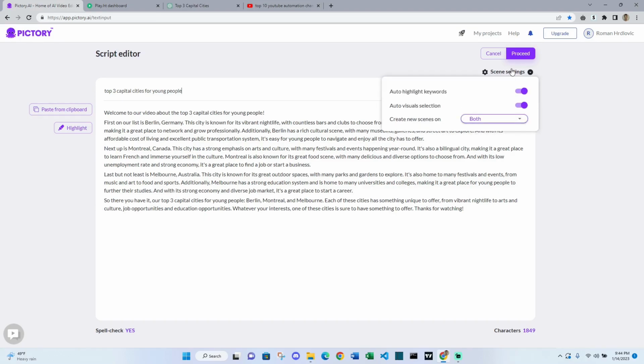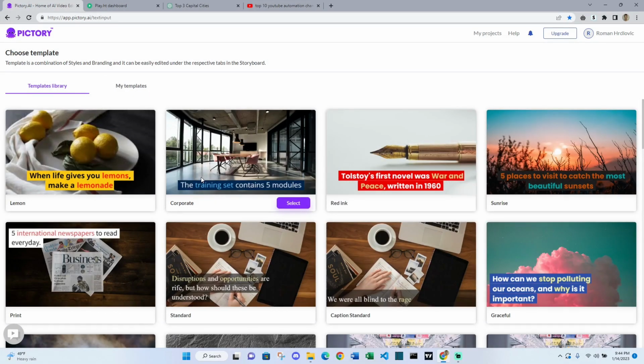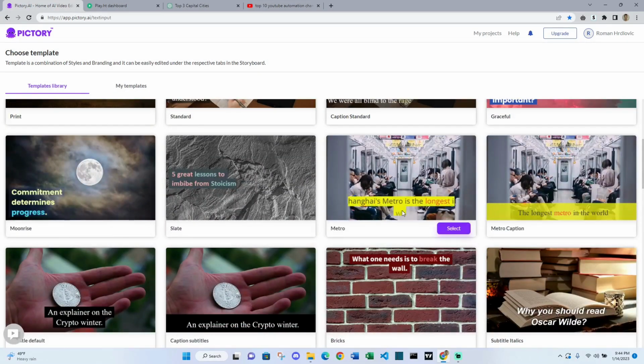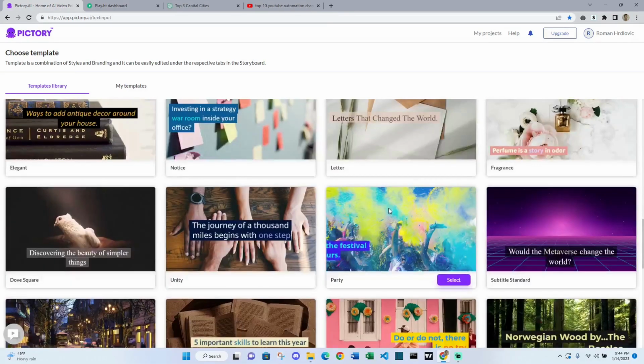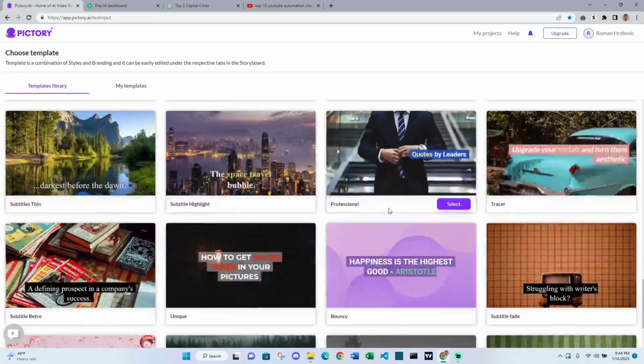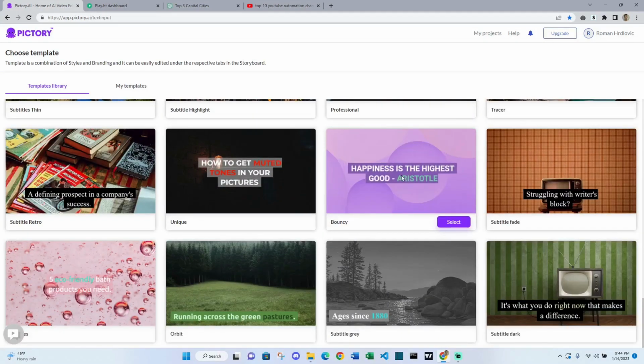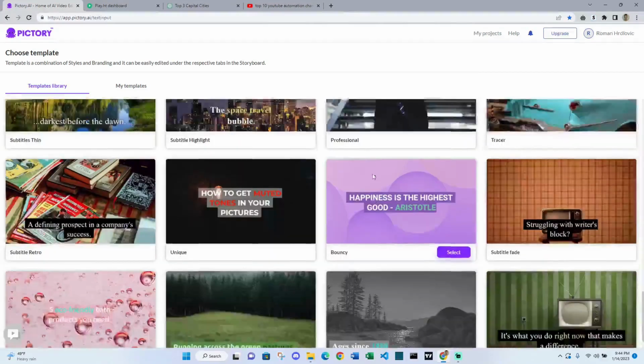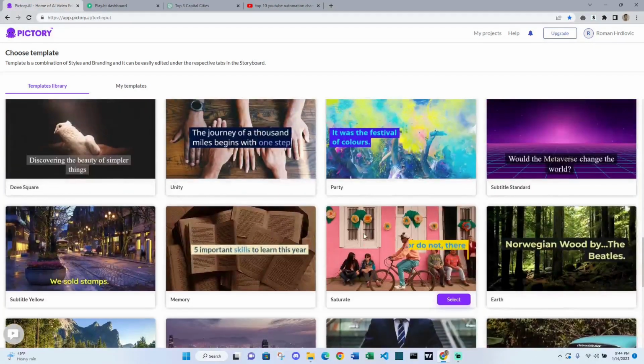So you can just go over here, it will highlight the keywords and based on that it will basically generate the video. So you can just go to proceed. Over here you have to choose a template, so maybe choose something that you like. I really like this kind of subtitles. So you have many amazing, let's say, templates or anything that can be basically used for the whole video, which is amazing. So maybe let's use, which one should we use?